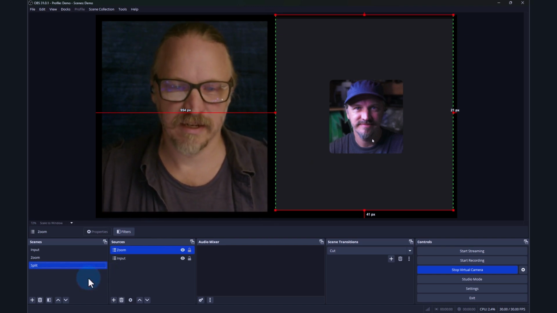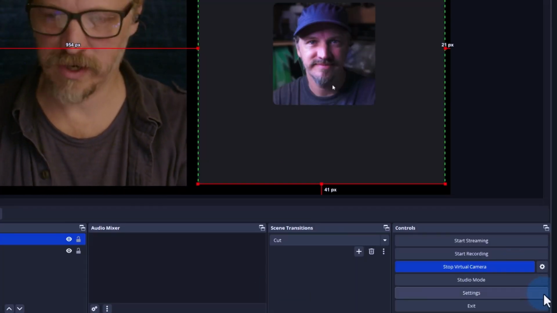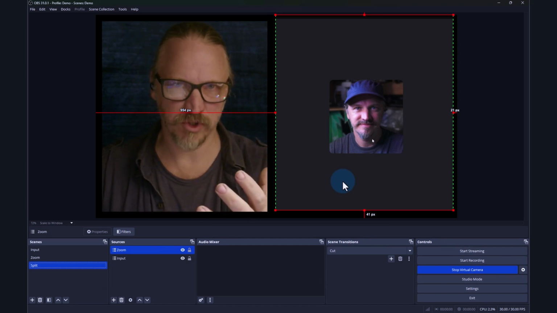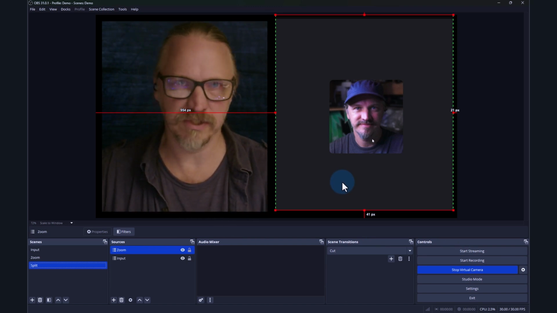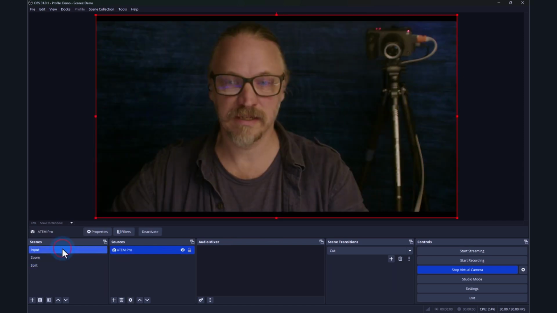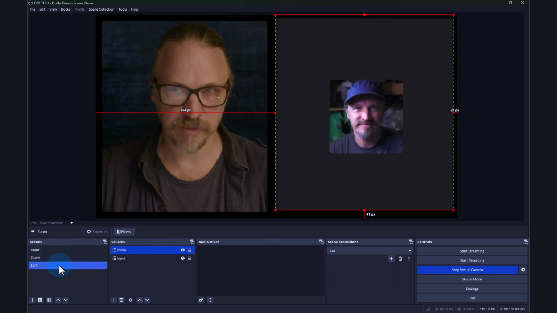And in OBS, I can record it by hitting the record button here. So I have myself as the interviewer, the person coming in via Zoom as the interviewee, and depending on what I want to see, I can look at myself, I can look at them, or I can look at the split view.